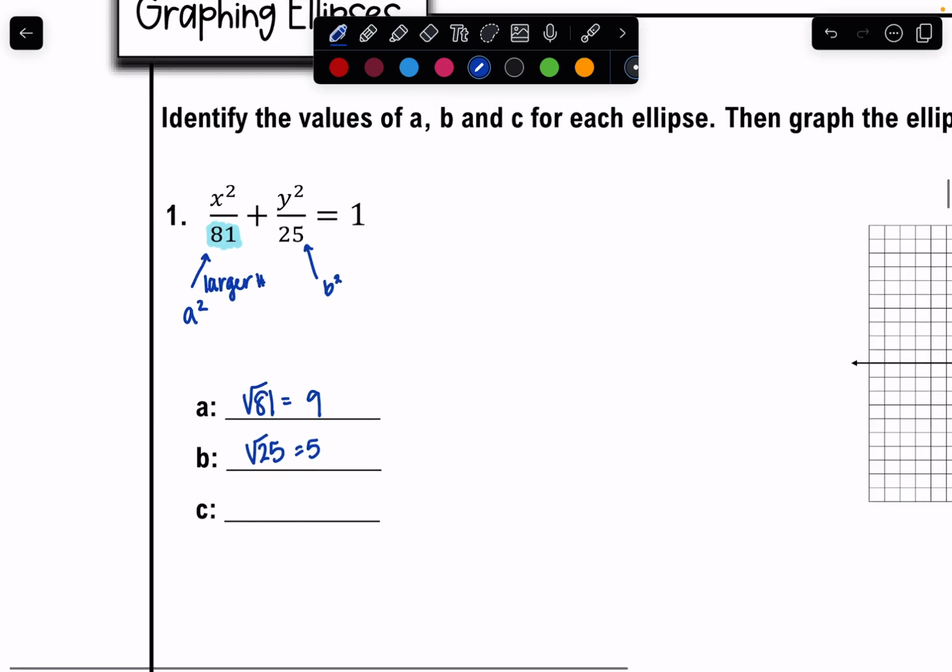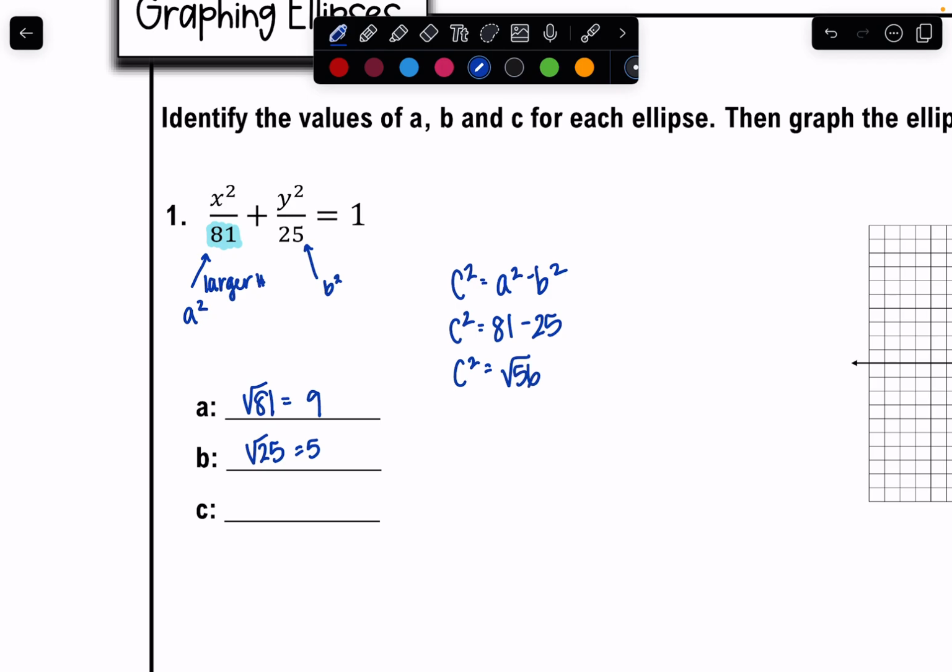I can now find c by using the formula c squared equals a squared minus b squared. So we can say c squared equals, and here's the nice part, I already know what a squared is, 81 minus 25. So we get c squared equals 56. For the sake of time, I'm going to go ahead and simplify all of these roots for us very quickly. You can do this on your own, but you should get 2 root 14. So c, again, is a location. A and B are distances.